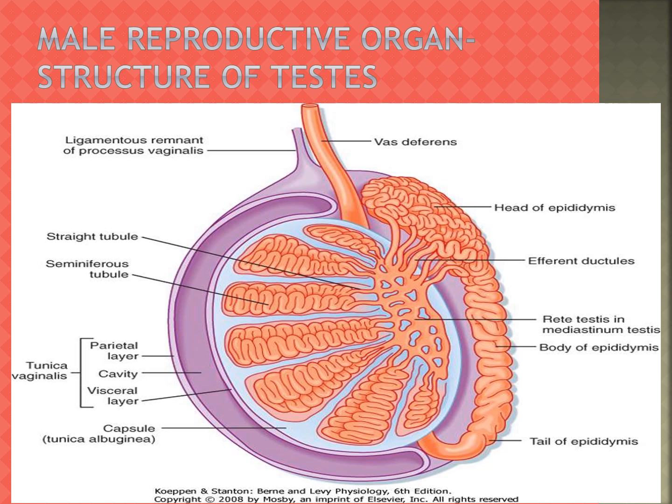The process of spermatogenesis, producing sperm, takes place in the seminiferous tubules.